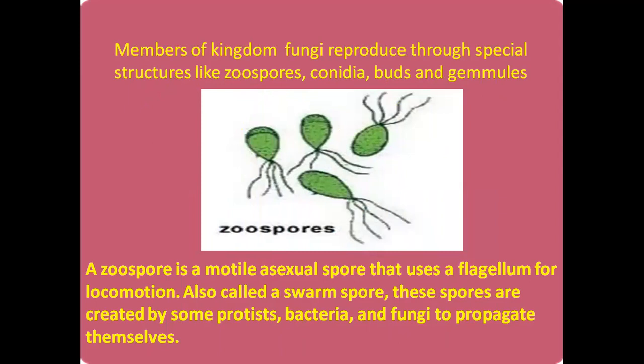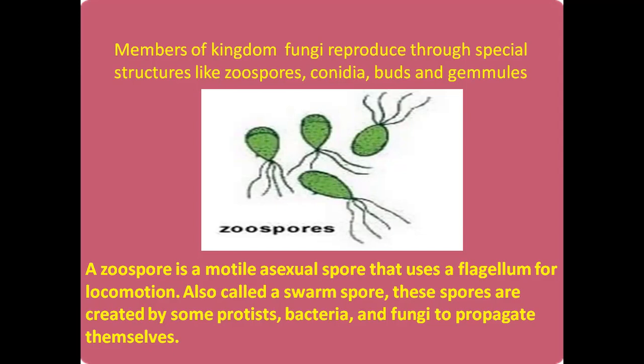Here in this slide you can see that there is one more form of asexual reproduction. Asexual reproduction takes place through zoospores. Zoospores are special motile asexual reproductive structures which are capable of being transported in a water medium with the help of flagella.